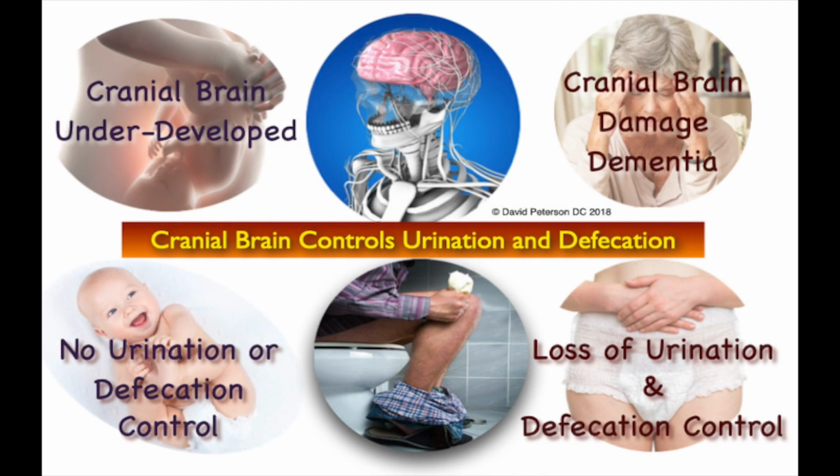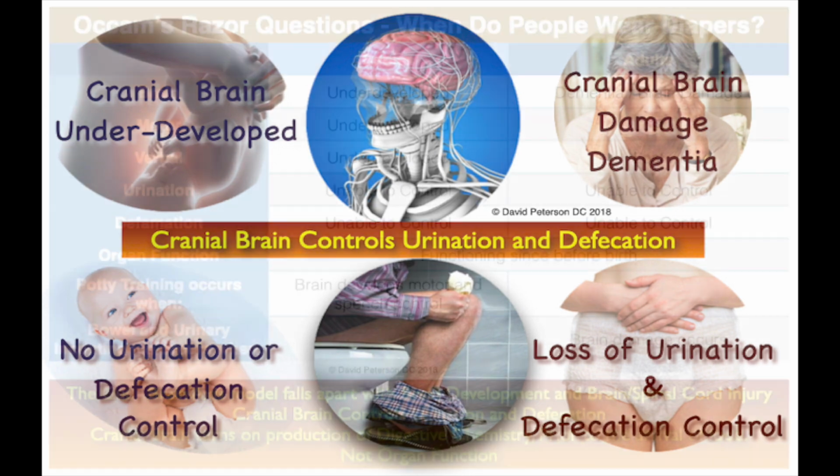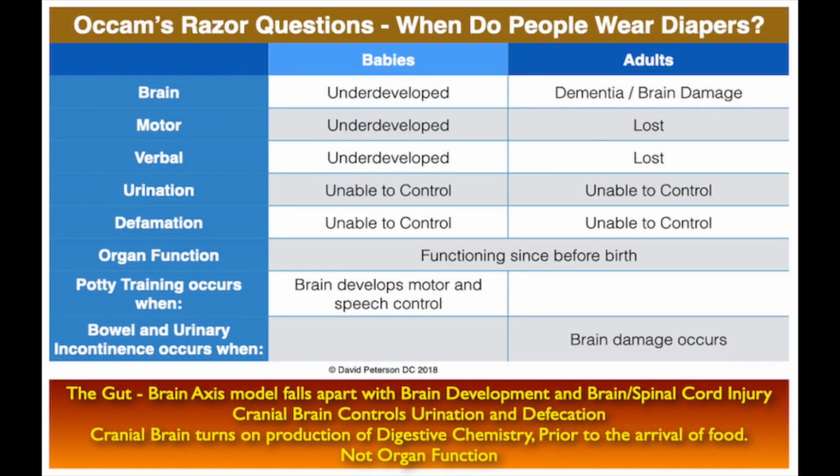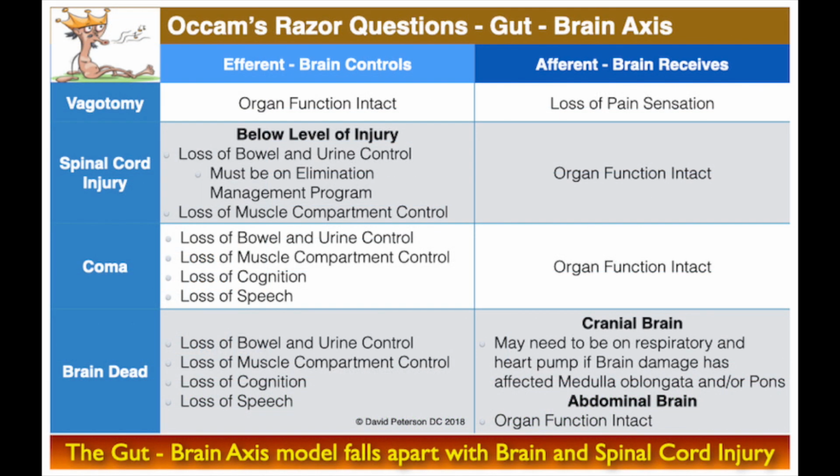I will defend this presupposition that the vagus nerve isn't all it is affirmed to be with one word. Diapers. When do people wear diapers? As infants, when the cranial brain which controls speech, movement, and coordination is underdeveloped. Until about the time children become efficient at walking and talking, they are not able to voluntarily control when they pee and poop. As adults, when the cranial brain has deteriorated, usually with the onset of dementia or traumatic brain injury, they lose the ability to control urine and stool elimination. This breaks the paradigm espoused by brain-based healthcare providers.